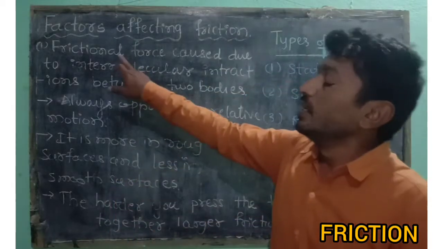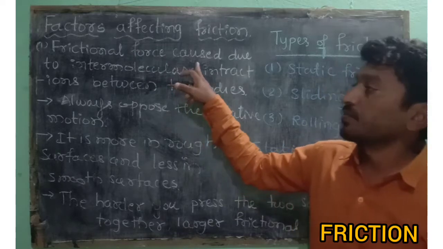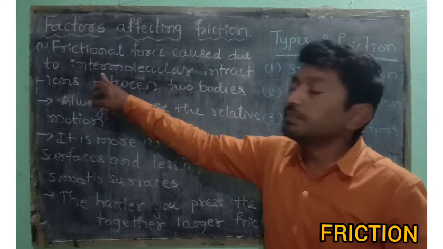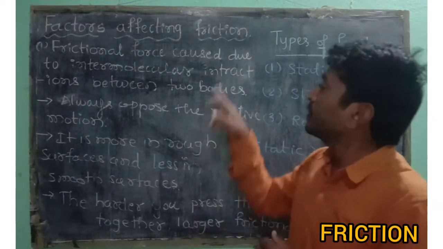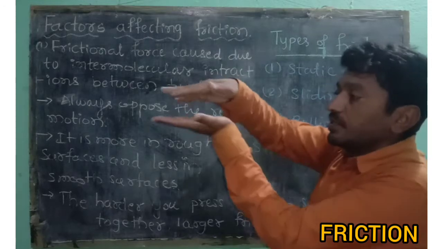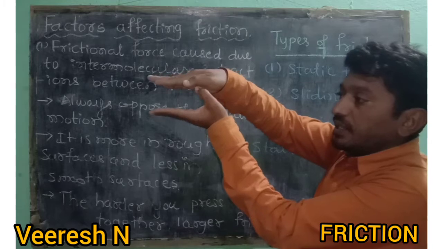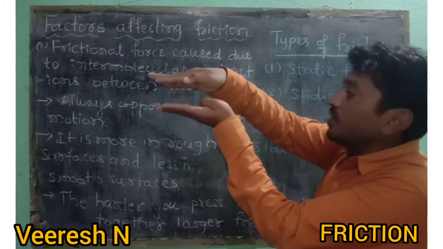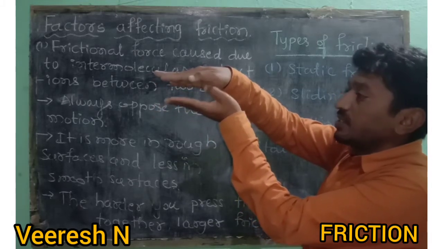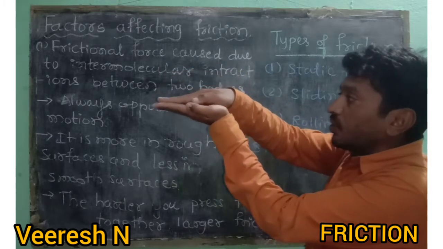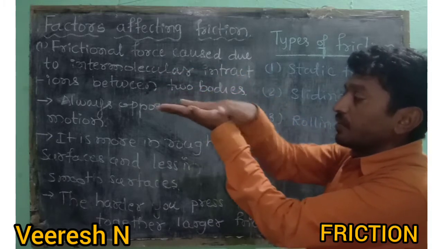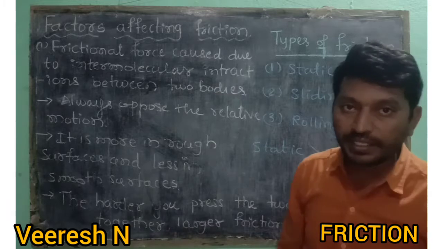So frictional force is caused by the intermolecular distance. Intermolecular means, imagine these are two objects with a distance in between; that is the intermolecular distance. So it is the intermolecular interactions between the two bodies, right?